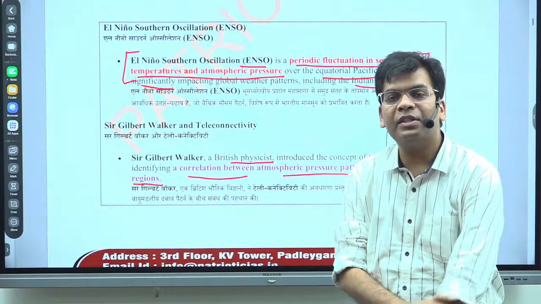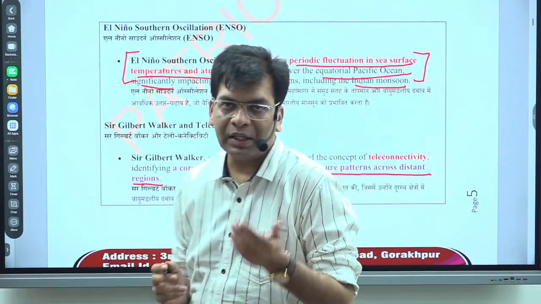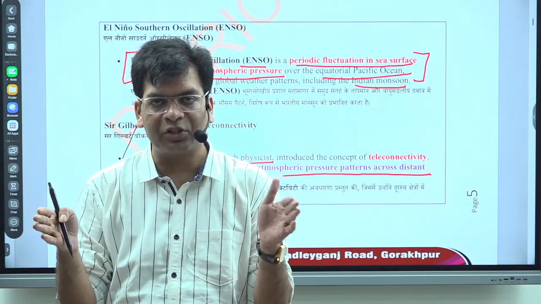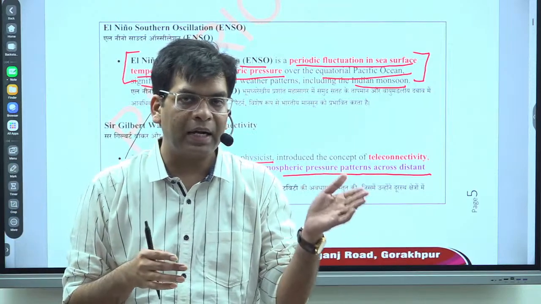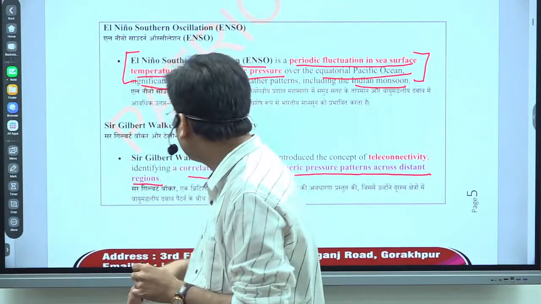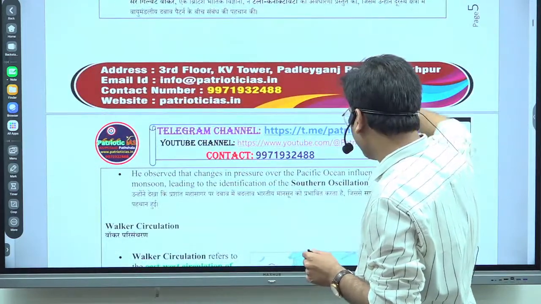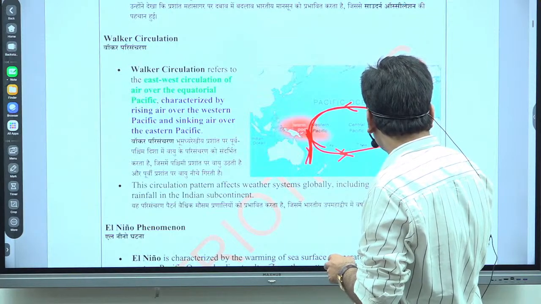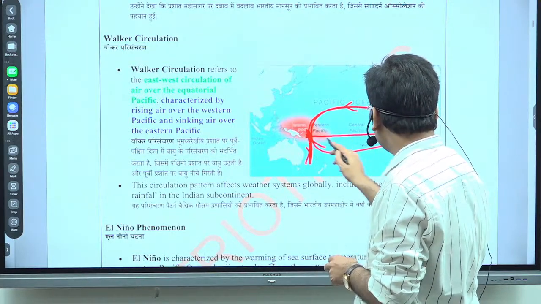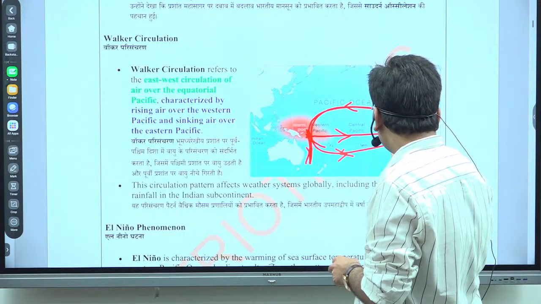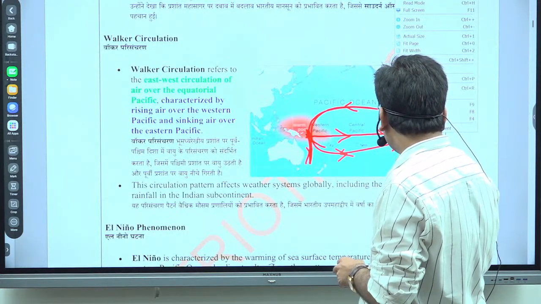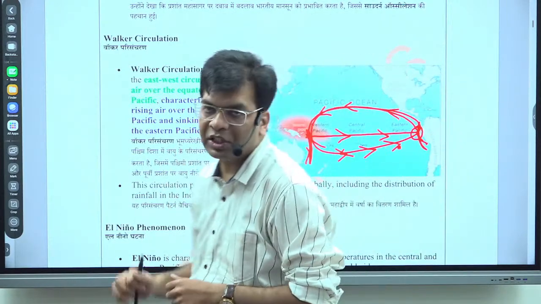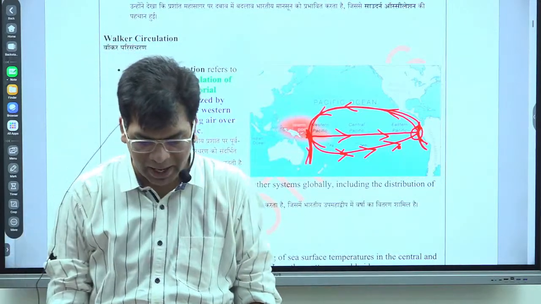The concept of ENSO is very much associated with El Nino. You will see that the normal Walker circulation is the temperature and pressure condition across the Peruvian coast and the Australian coast, particularly the western coast. This is the eastern coast and this is the western coast, and from here to here there is oceanic water circulation, and this is the wind and air circulation. So this is the impact.